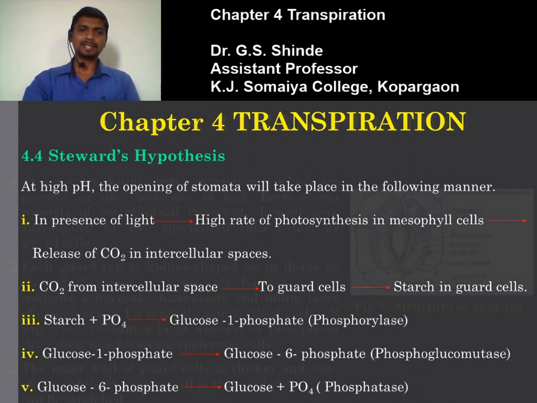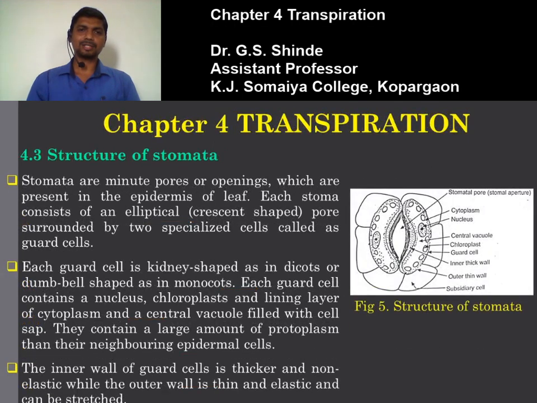If you see the structure of the stomata, as you know, the stomata are the minute pores or openings present on the epidermis of the leaf. Each stoma consists of an elliptical or crescent-shaped pore surrounded by two specialized cells called guard cells. Now we are interested in the guard cell.